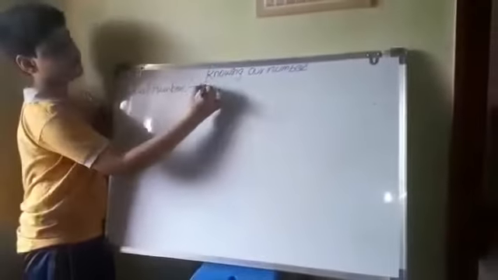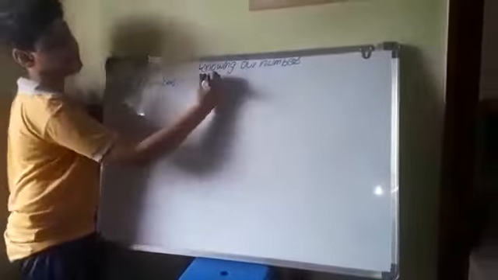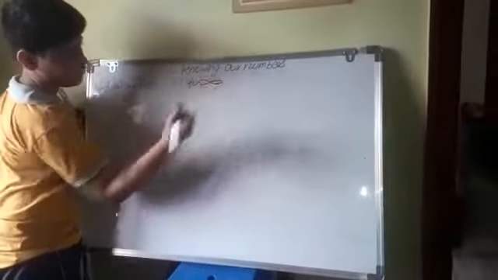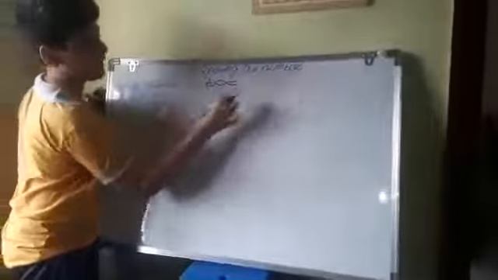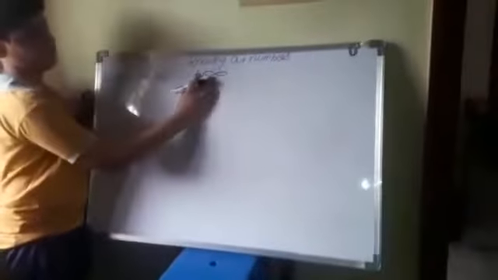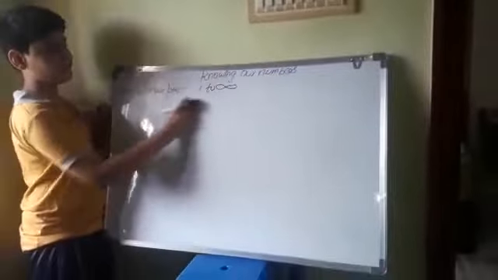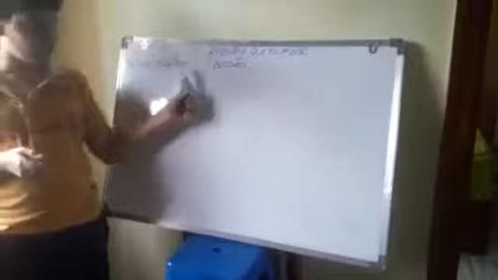So friends, natural numbers start from 1. They start from 1 to infinity. So this is infinite. No, no, this is easy. Natural numbers start from 1 to infinity.